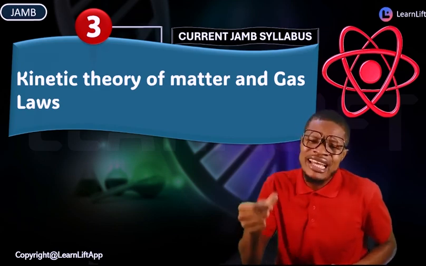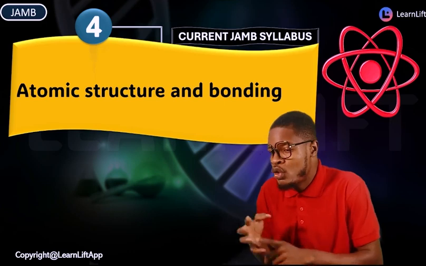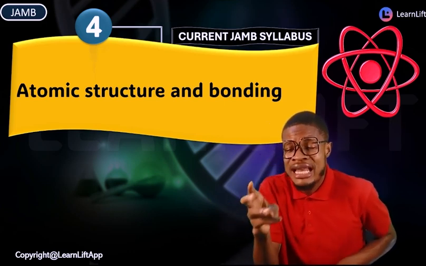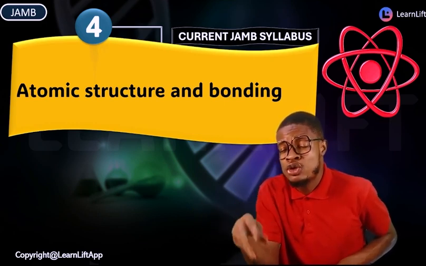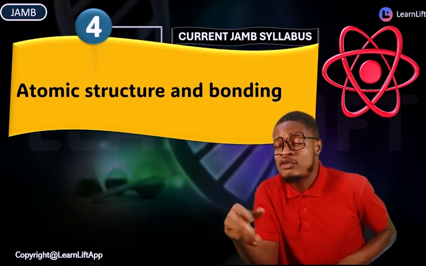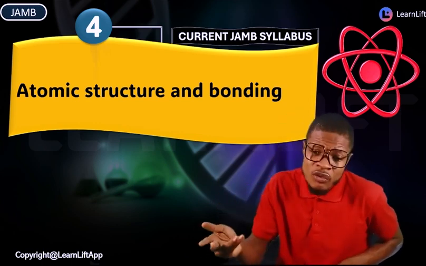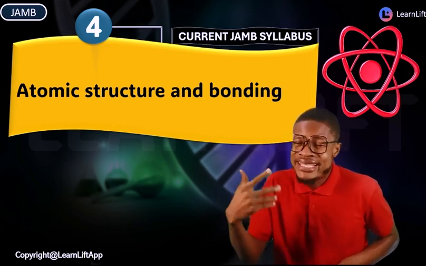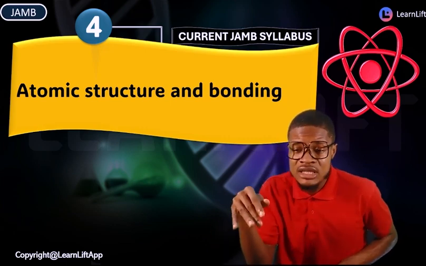After that, we're going to accelerate quickly and go into number 4, atomic structure and bonding. Inside atomic structure, we're going to look at the fundamental atomic particles like your electron, your proton, your neutron. There we'll look at the works of J.J. Thomson, everything about Rutherford, and so on and so forth. Then we'll move into bonding: your ionic bond, your covalent bond, your metallic bond, Van der Waals forces. We're going to learn all of these things there.